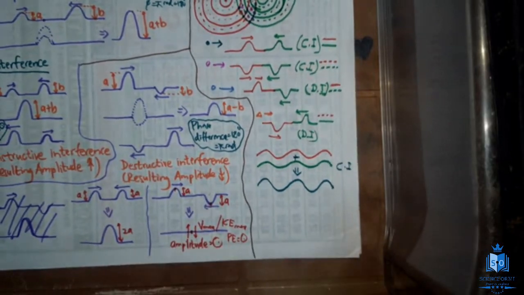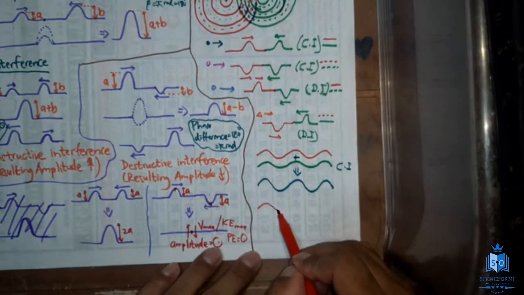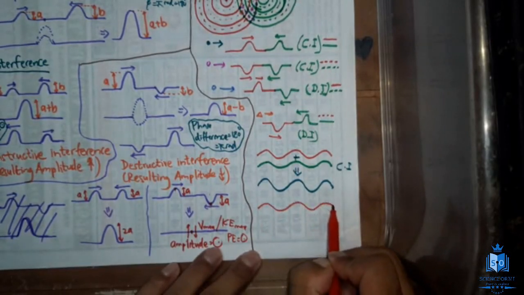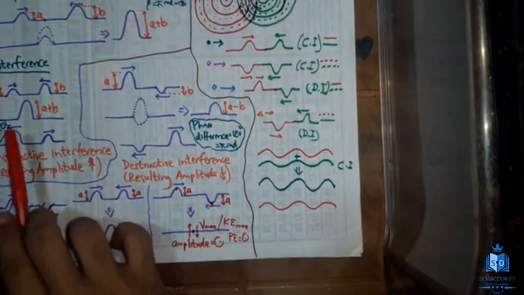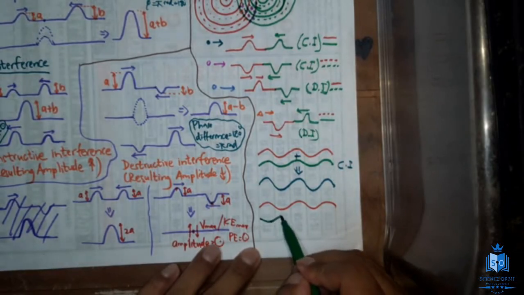Similarly, if you want to observe destructive interference with two complete waves, they should meet out of phase. They should meet in opposite phases. That means a crest must be meeting the trough. So here I should be drawing a trough, and a trough must be meeting a crest.